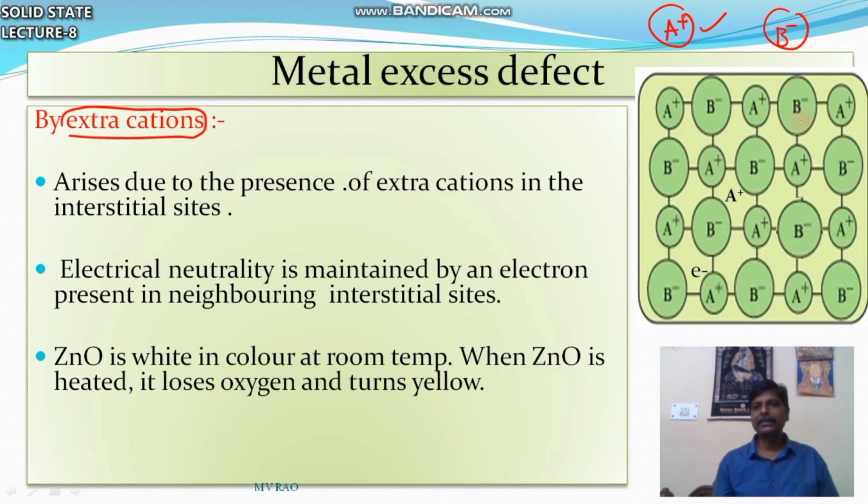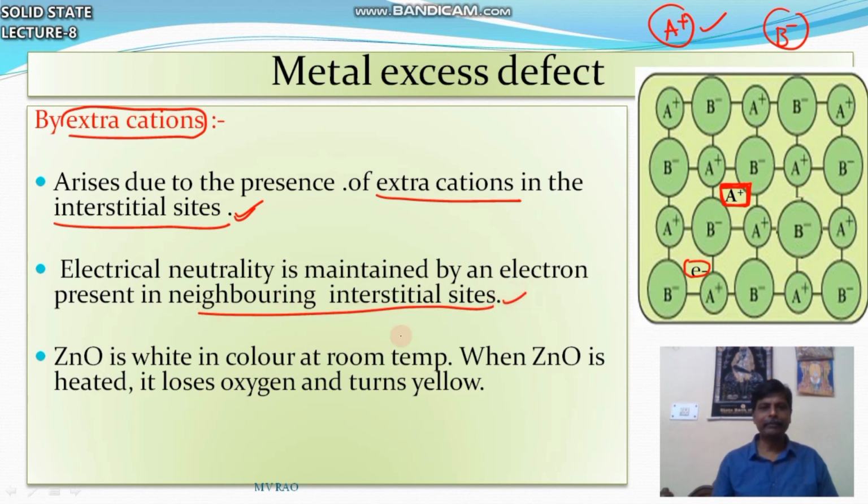A plus ions and B minus ions are there, but along with all of them, one extra A is there in the interstitial site. It arises due to the presence of extra cations in the interstitial site. It is neutral because this extra plus is neutralized by an electron. Electrical neutrality is maintained by an electron present in a neighboring interstitial site.